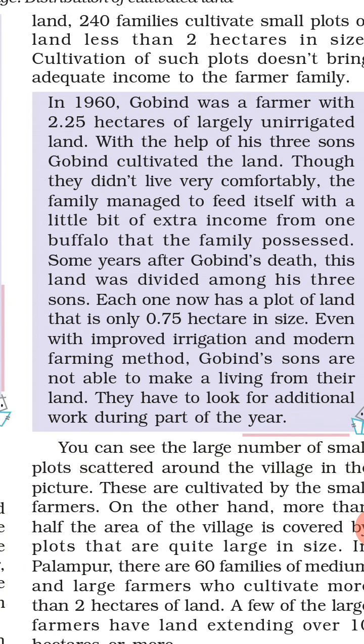Even with improved irrigation and modern farming methods, Gobind's sons are not able to make a living from their land. They were cultivating, but already they had a very small plot.